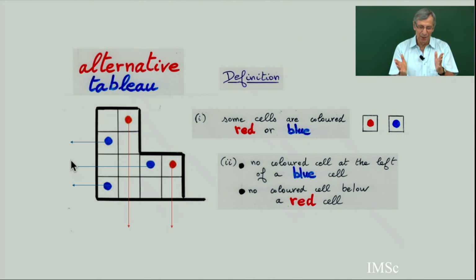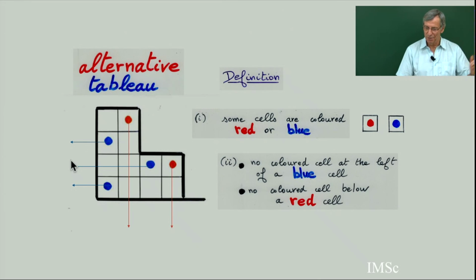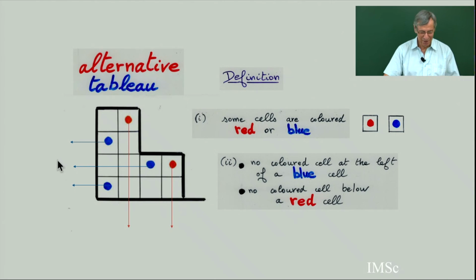But here you split the condition on the left and below. The blue is nobody on the left, and the red is nobody below. I wrote a paper where there was an algebra, a mixing of these two, where there are some rooks and some blue points also. I don't remember the reference of the paper, but there is some algebra mixing the two.